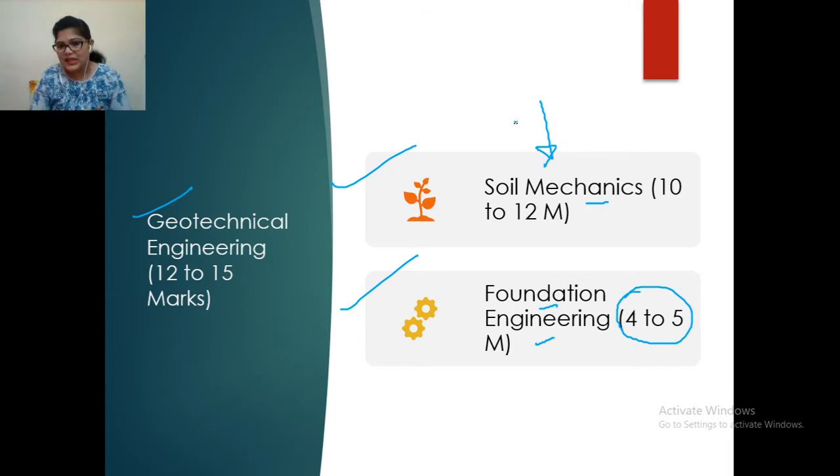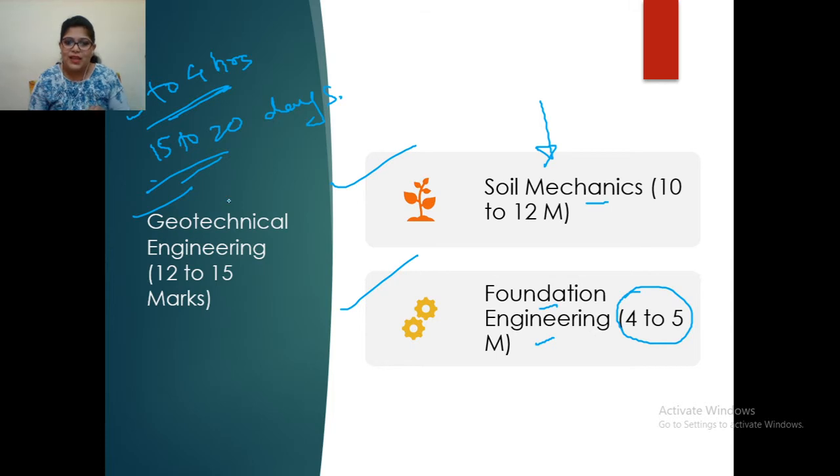Okay, or hard. There is a sequence of topics given in the syllabus that you have to follow to understand the concepts better. So if you see geotechnical engineering, consisting of soil mechanics and foundation engineering, you have to give it about 15 to 20 days for preparation. Daily 3 to 4 hours, for about 15 to 20 days, you have to invest for this subject. Okay, so you invest this much time and definitely you are going to score about 10 to 12 marks for sure from geotechnical engineering. This subject is very easy.